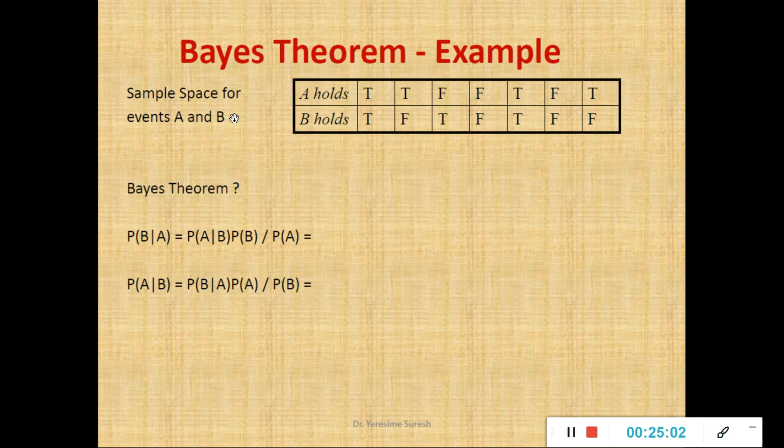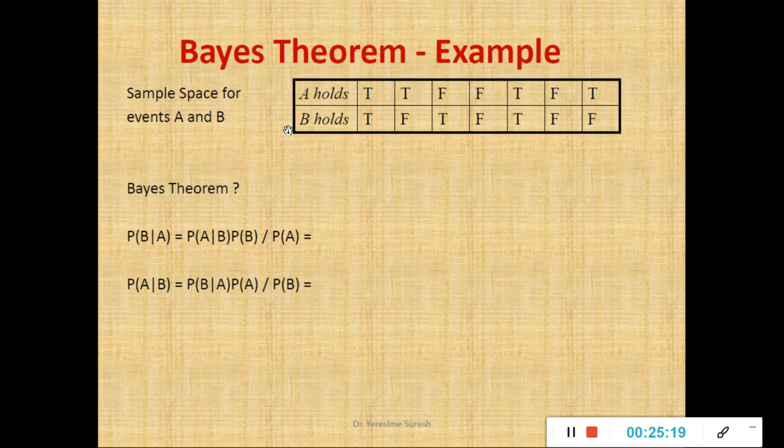So fine, I repeat, I have a sample space for two events. There are two events that are occurring, A and B. Event A occurs 7 times, event B occurs 7 times. Fine. So event A is occurring 7 times, event B is also occurring 7 times. Now please make a note.